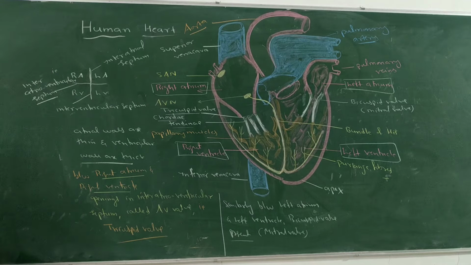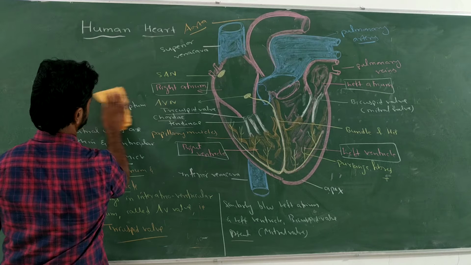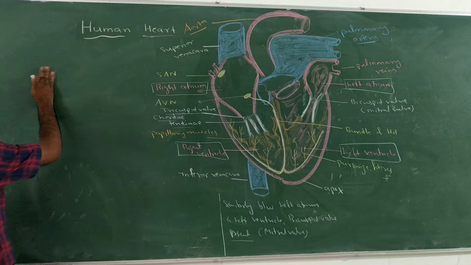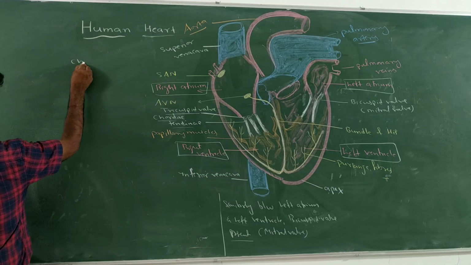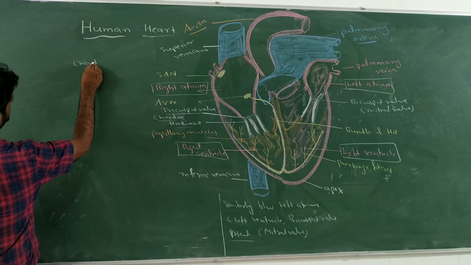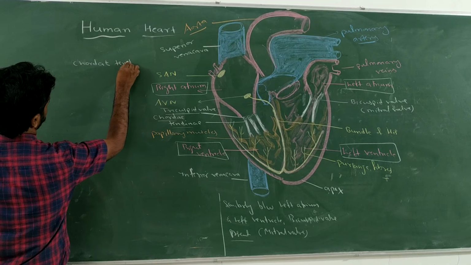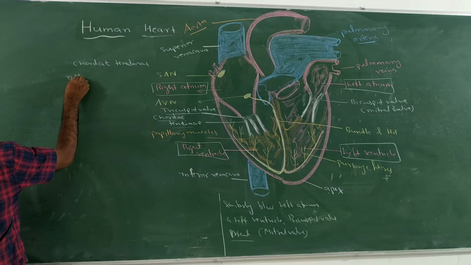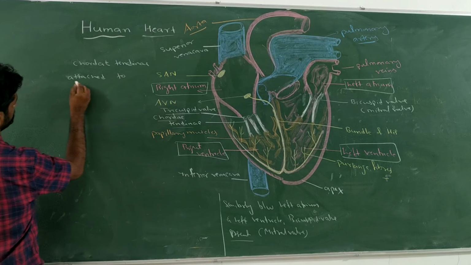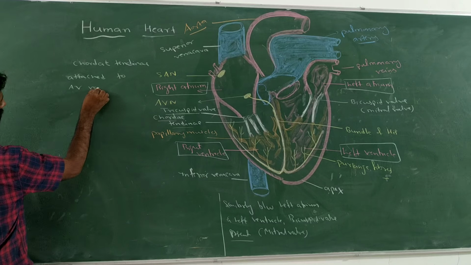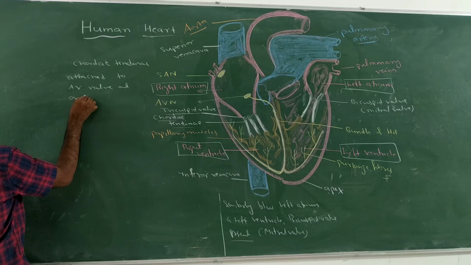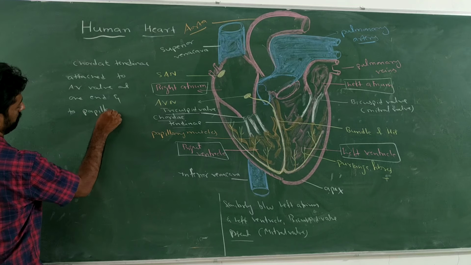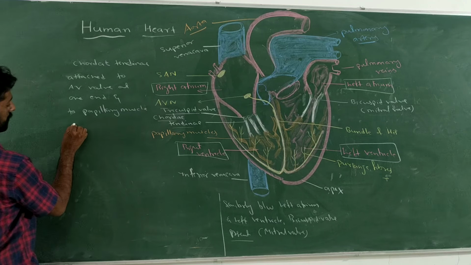Let's write that now. Chordae tendineae is attached to the AV valve at one end and to papillary muscles at another end.